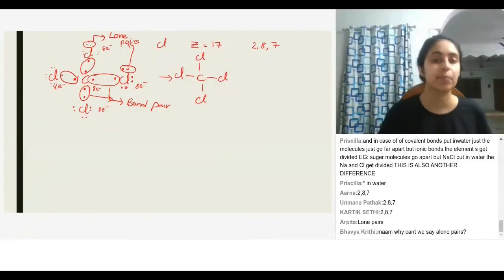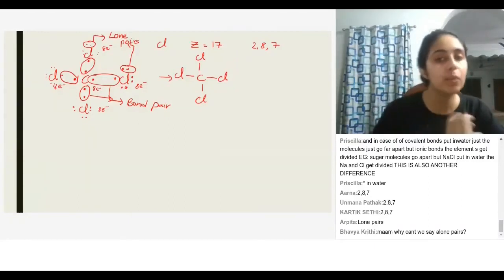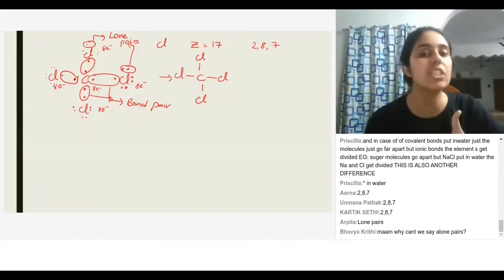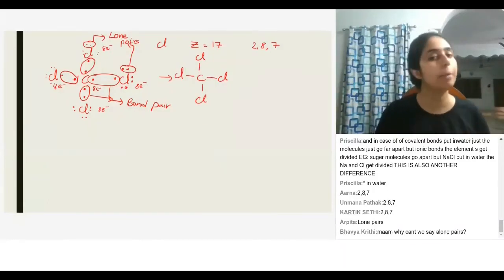So you have seen what lone pairs and bond pairs are. Bond pairs are a pair of electrons which is shared between two atoms, and lone pairs are pairs of electrons that are not shared. For example, lone pairs are present in chlorine, and a bond pair is present between carbon and chlorine. Priscilla, this won't bend because it's equal on all sides, right? So it will not bend, but it has a tetrahedral structure.